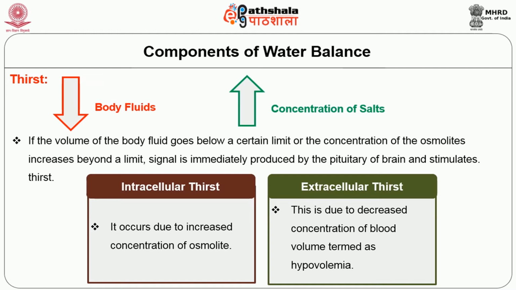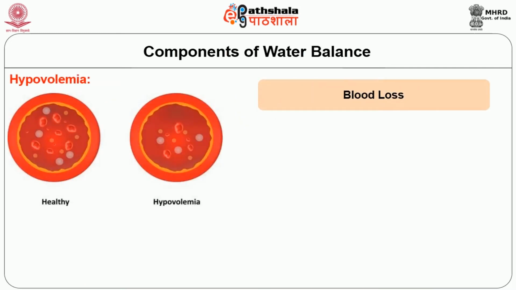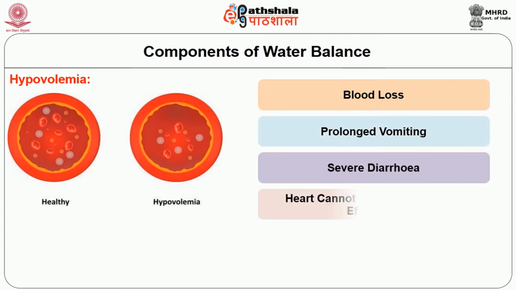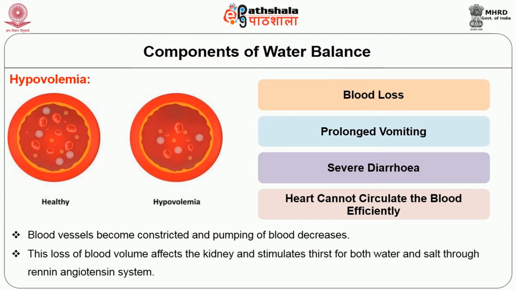Extracellular thirst is due to decreased concentration of blood volume, termed hypovolemia. Hypovolemia may be due to blood loss, prolonged vomiting, or severe diarrhea, and the heart cannot circulate the blood efficiently, resulting in heart failure. Blood vessels become constricted and pumping of the blood decreases. This loss of blood volume affects the kidney and stimulates thirst for both water and salt through the renin-angiotensin system.